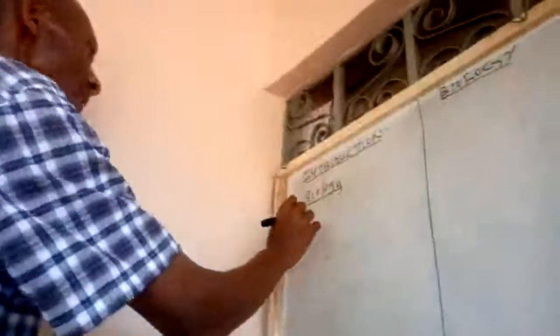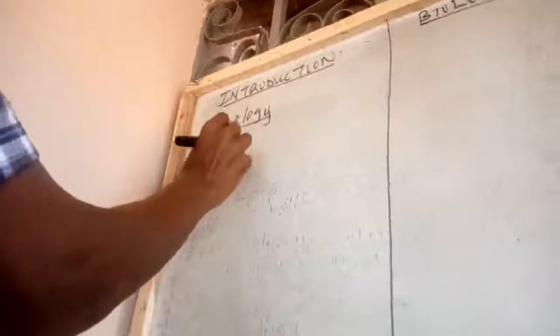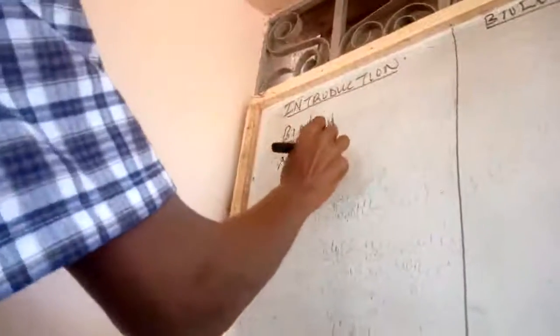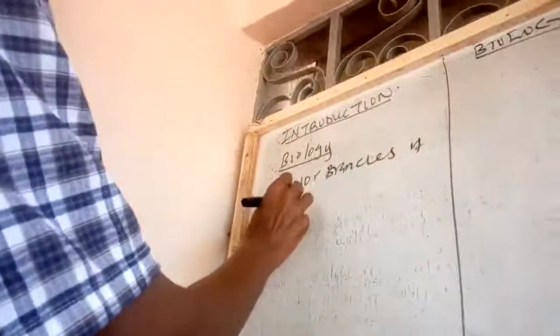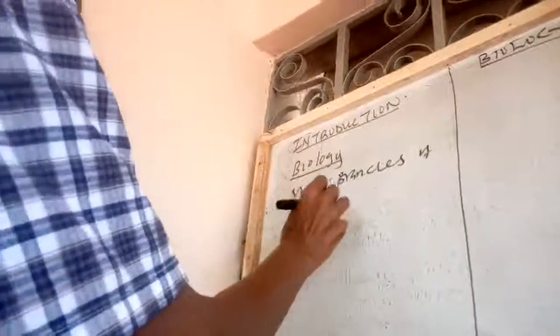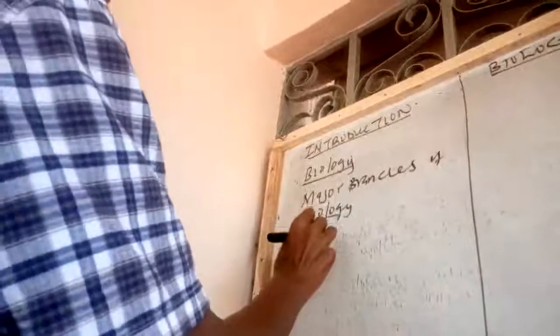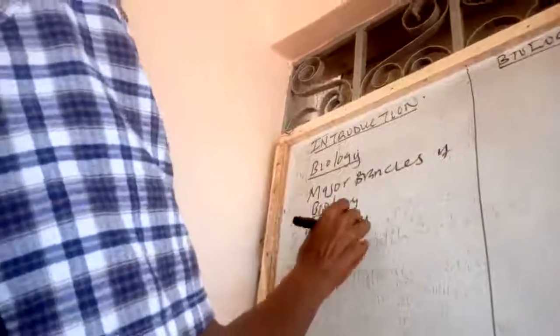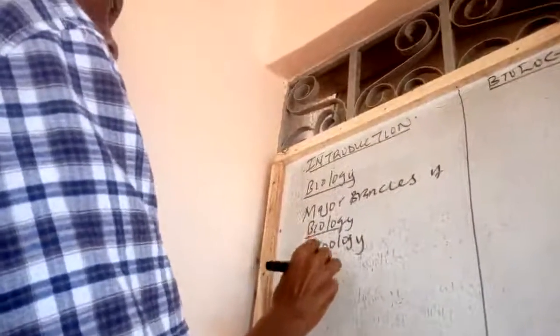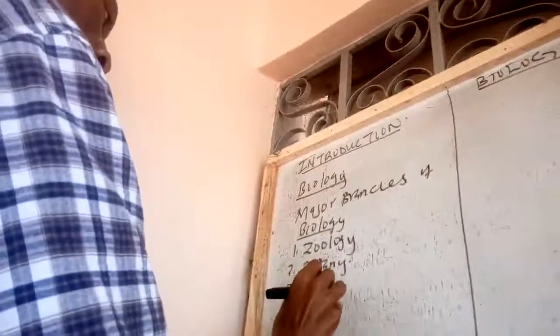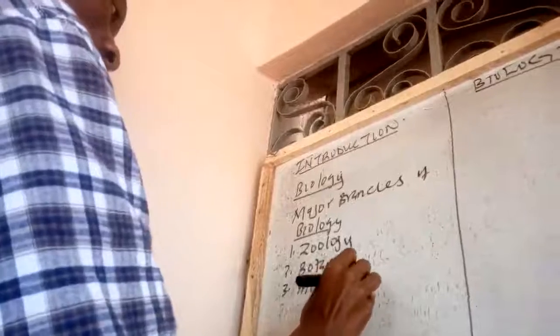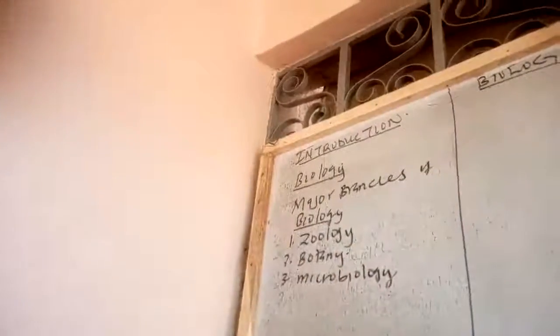There are three major branches of biology. The first one we have is zoology. The second one we have is botany, and the third one is microbiology.